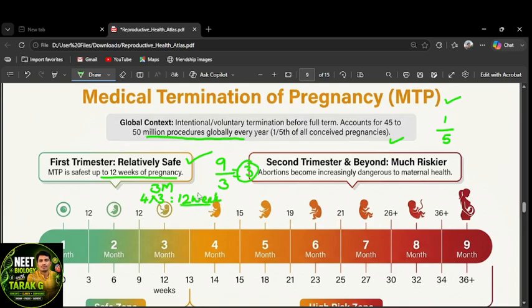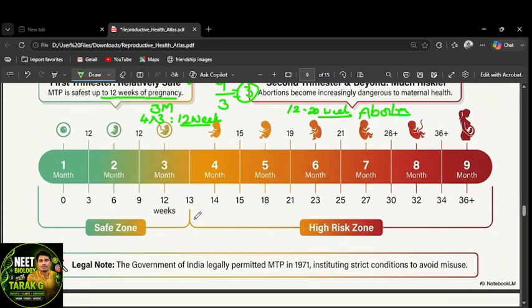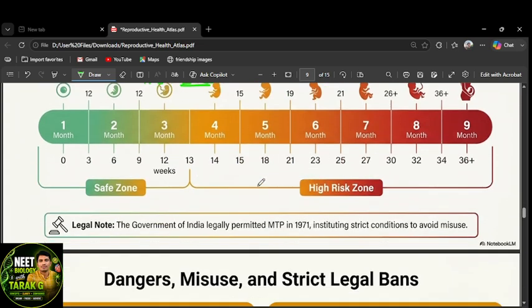If they don't want the pregnancy, you can terminate it. The second trimester is much riskier. Abortions become increasingly dangerous to maternal health. If you commit an abortion after the 12th week, mostly between the 12th and 20th week, it is a risk to the mother, right? Abortion is simply termination of pregnancy. Up to 12 weeks is the best, the safe zone. Beyond that is risky.